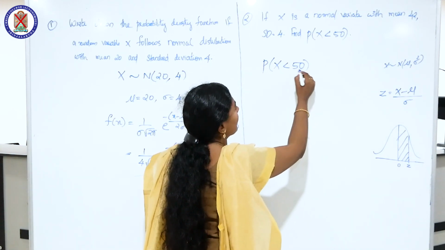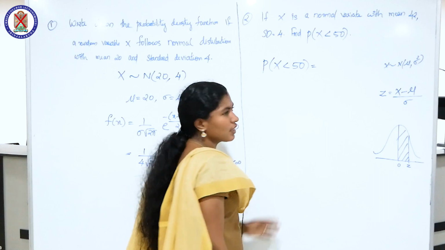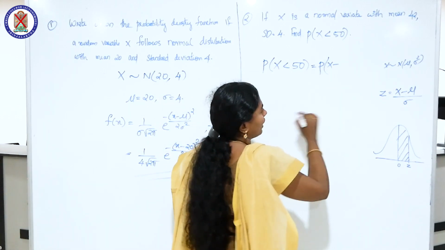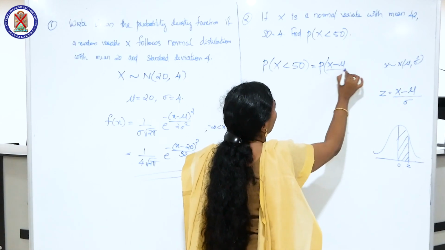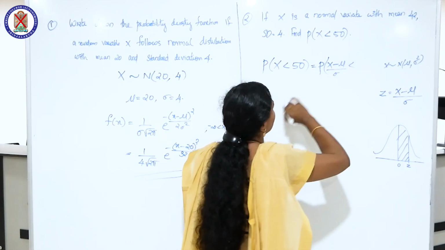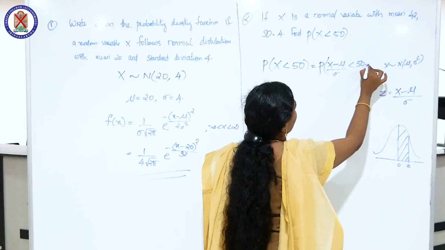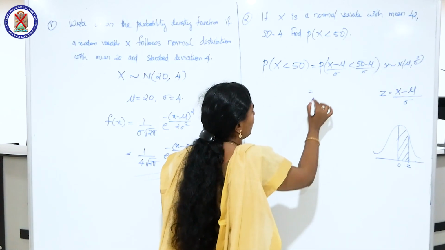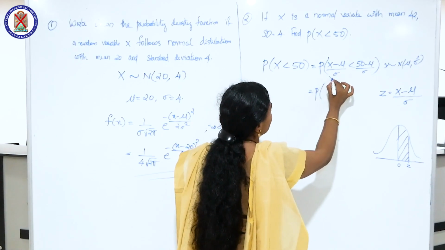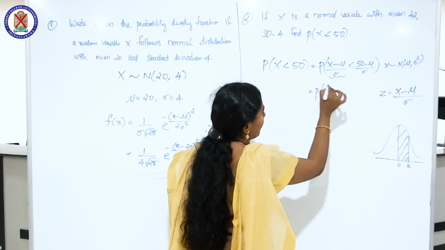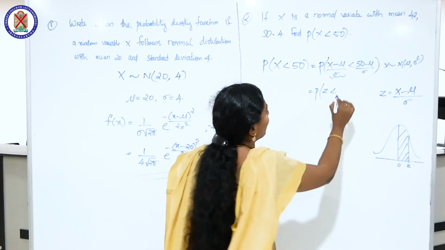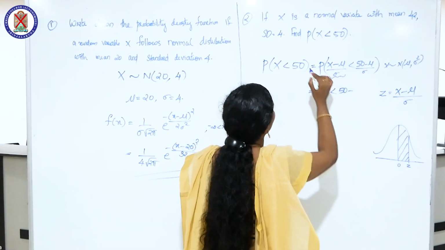So in order to calculate this, we have to convert into a standard normal variable. P of x less than 50 is equal to, first conversion, P of (x minus mu) by sigma less than (50 minus mu) by sigma, which is P of z less than 50 minus mu by sigma.